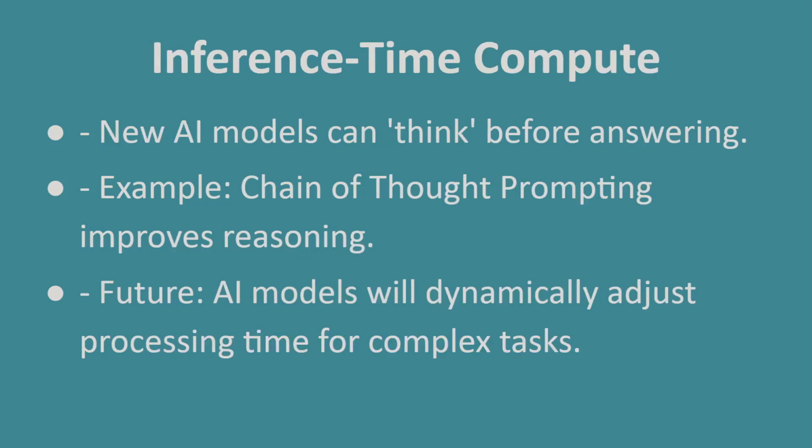So, you might be wondering, how can AI think before answering? New AI models are improving their reasoning through inference time compute. This means AI can spend extra time thinking before answering complex questions. One technique is called chain of thought prompting. By adding simple phrases like "think step by step," AI performs significantly better in reasoning tasks. This means that instead of just predicting the next word, AI actually maps out logic steps before reaching a conclusion.